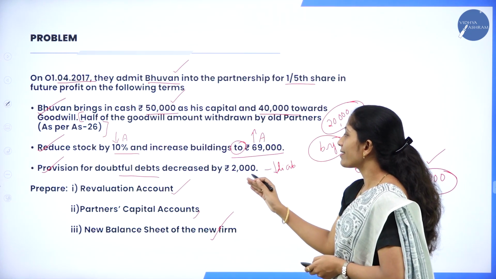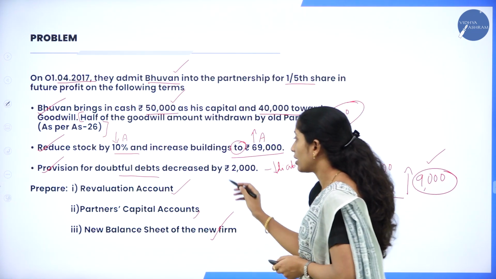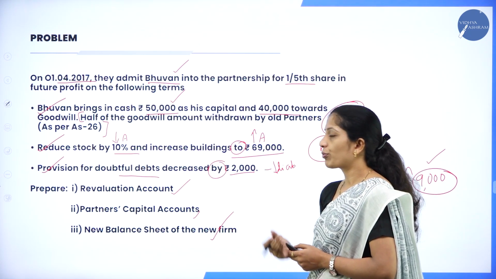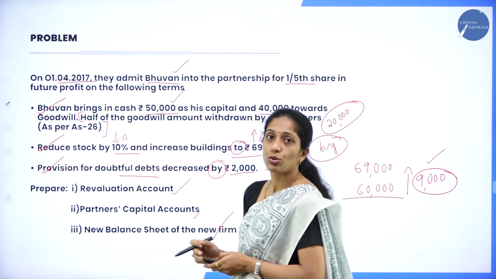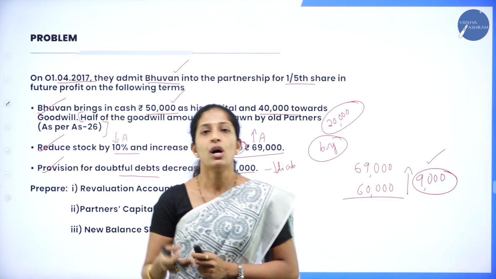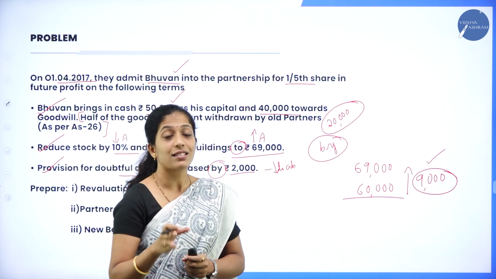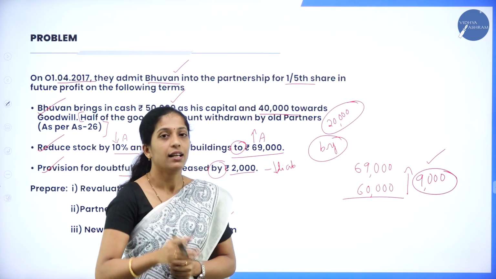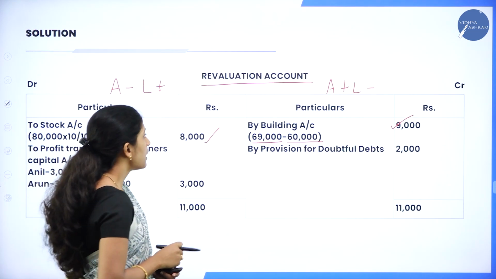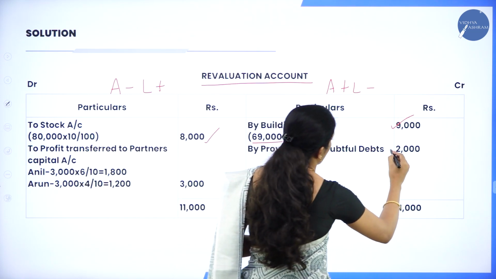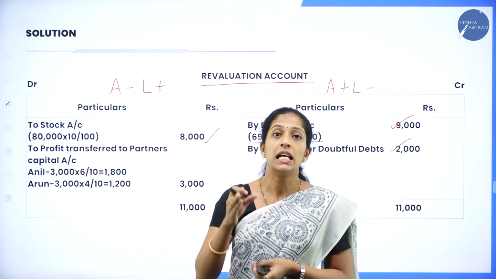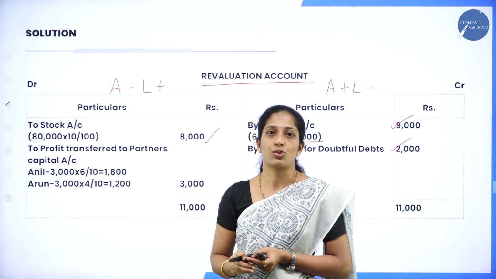Provision for doubtful debt decreased by rupees 2000. Now we have to take this whole 2000. In the sense what? Decrease in liability. As I have already told you, whatever is deducted from debtors is treated as liability. So decrease in liability to what extent? By 2000. So for provision for doubtful debts, you can write directly 2000, because they have directly given in the question that it has been decreased by rupees 2000.